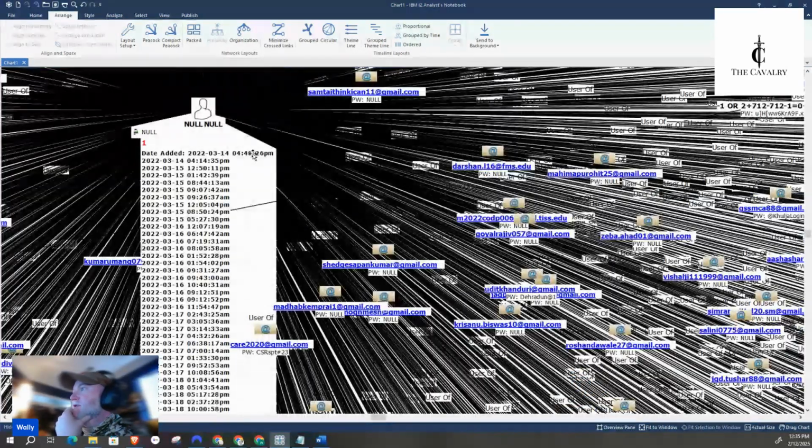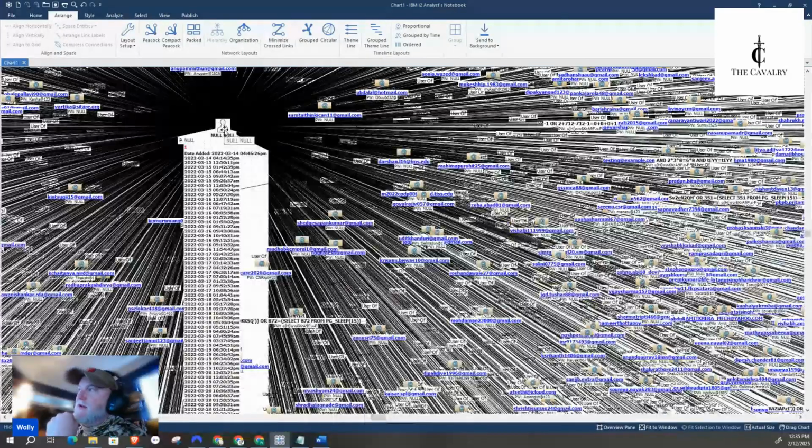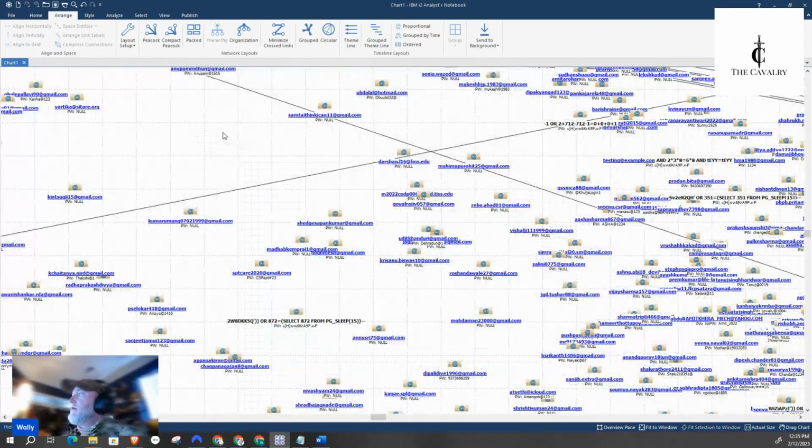So what we have here is null null, which means a bunch of the rows of that data did not have identifying information, like a name was missing. This is a person, so the first name and last name were missing, so it became null null. That doesn't have intel value. So I'm going to delete this completely. And now we have a bunch of emails out there. That's fine. We can find owners for those in a minute.